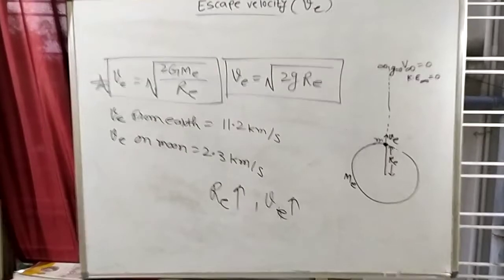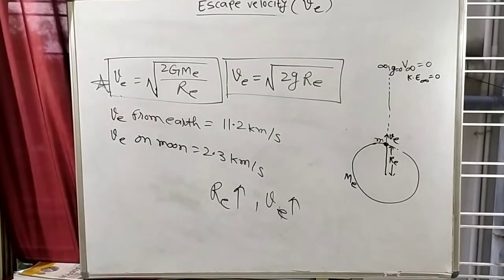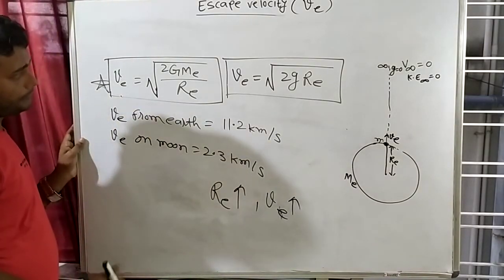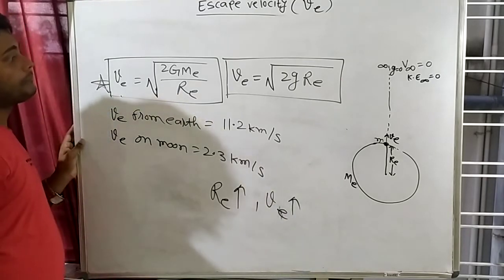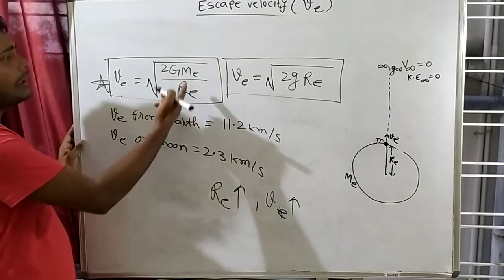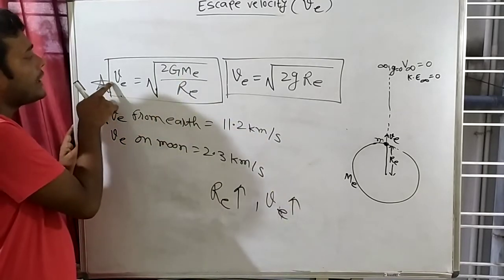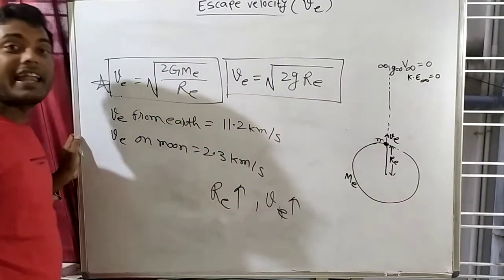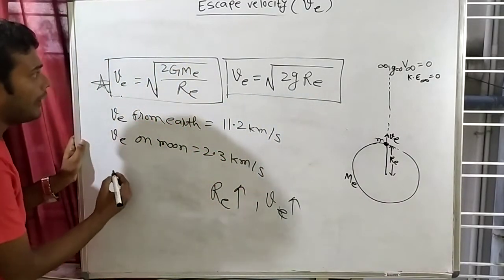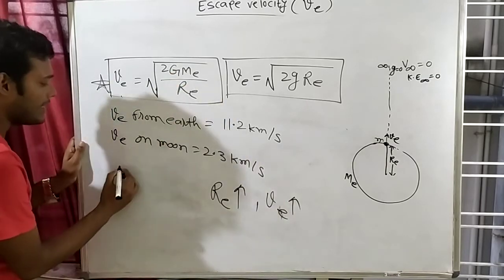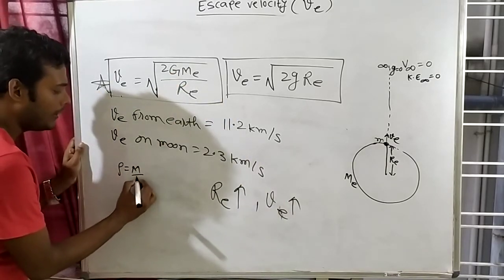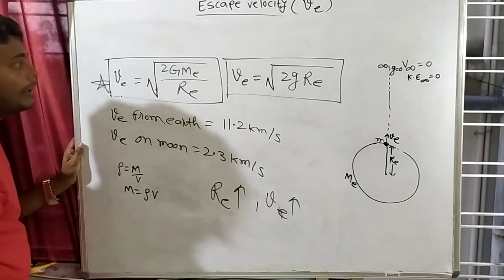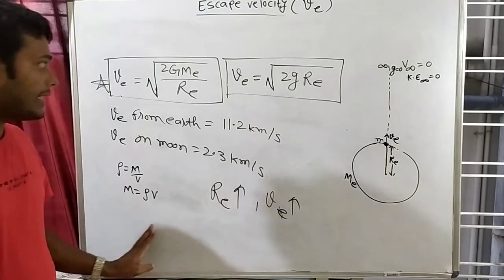So in escape velocity, I don't think that you have any doubt. Okay? See here what is happening. Here you are seeing that escape velocity is inversely proportional to re, and here you are seeing that escape velocity is directly proportional to re. So that confusion I am trying to clear. Here, density is what? Mass per unit volume, right? So can we write that mass is equal to density into volume?